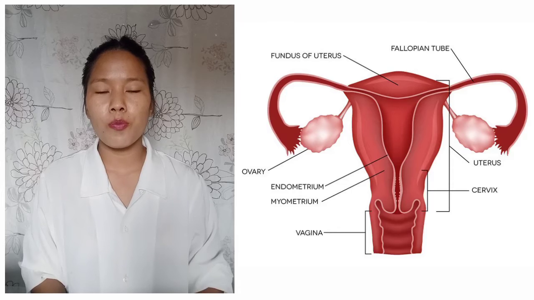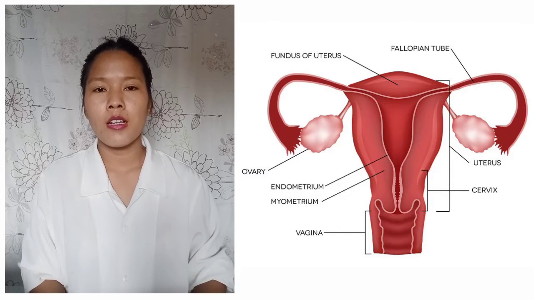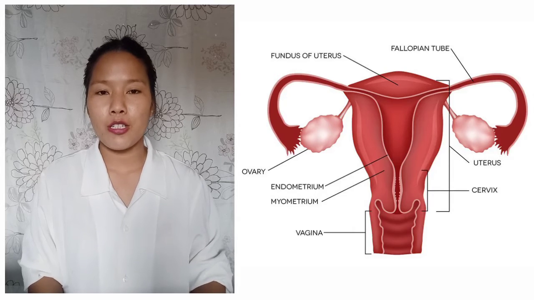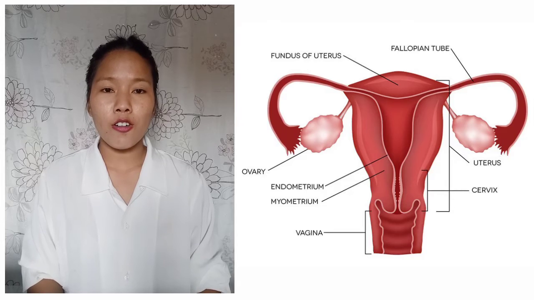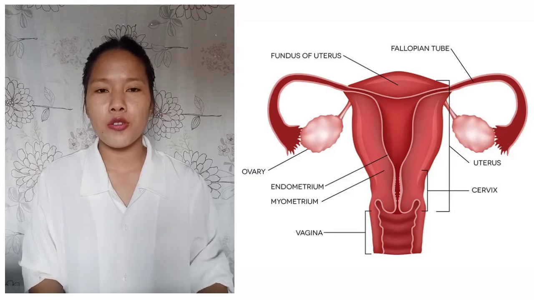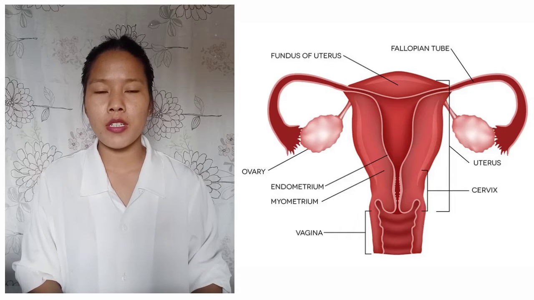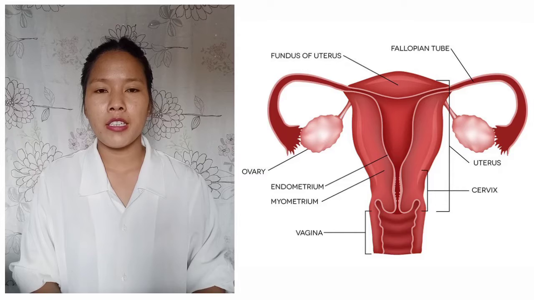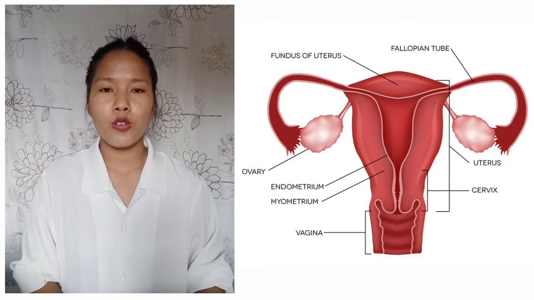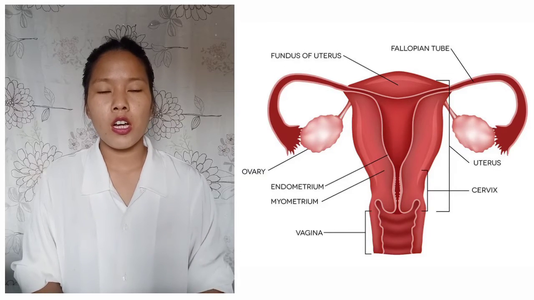So the birth of a baby, pregnancy, and female maturation are all controlled by the hormone estrogen. The other hormone, progesterone, prepares the lining in the uterus. Uterus is another name for womb. Inside the womb there is a lining, and that lining is prepared by progesterone, which also causes ovulation.